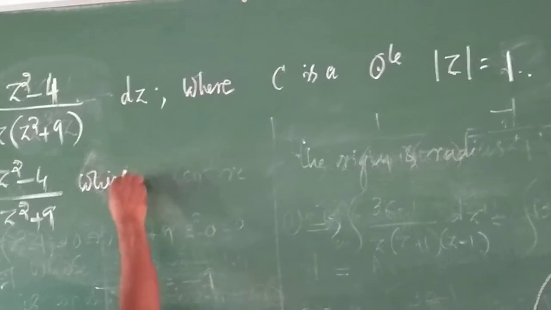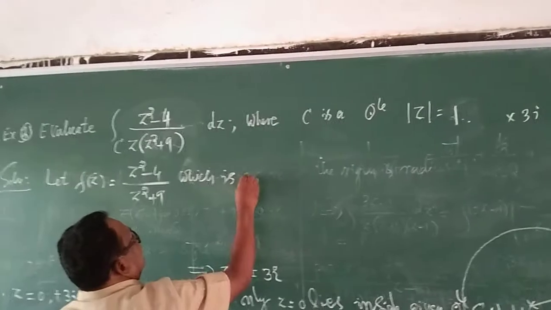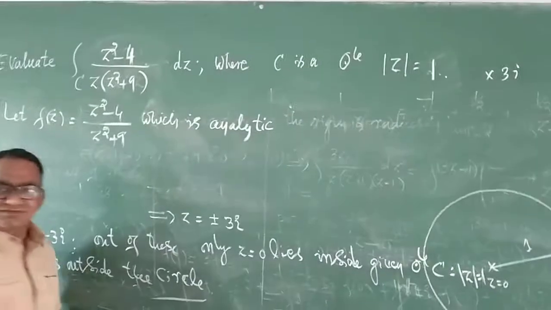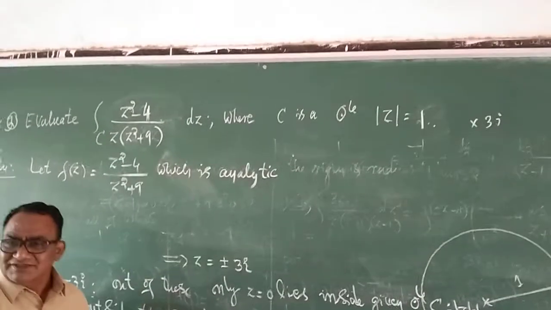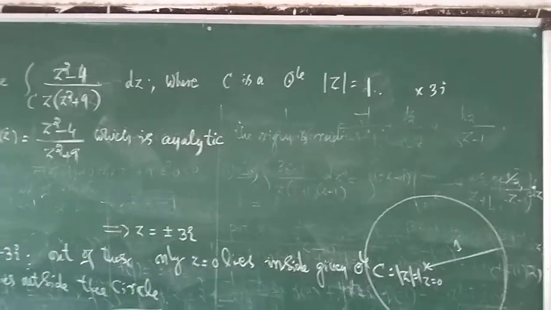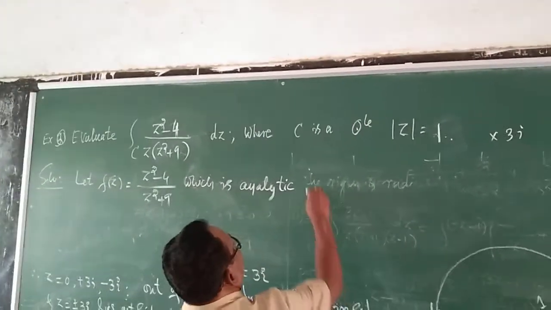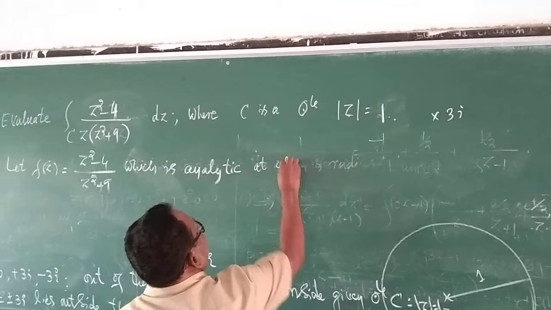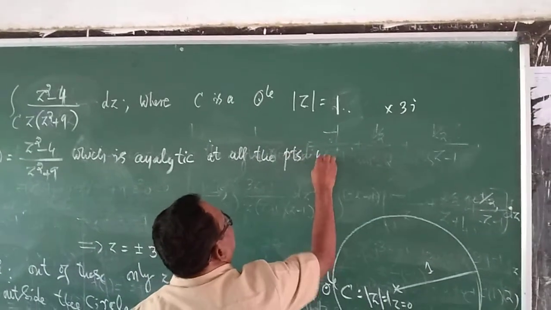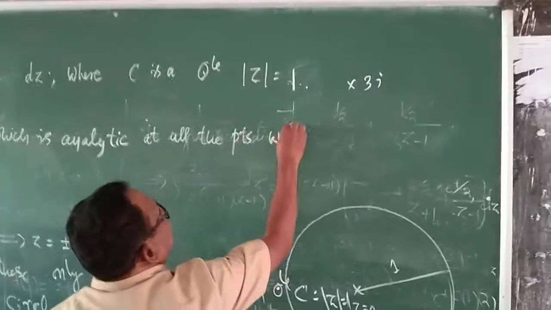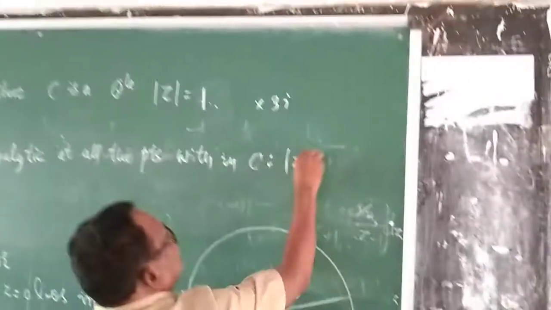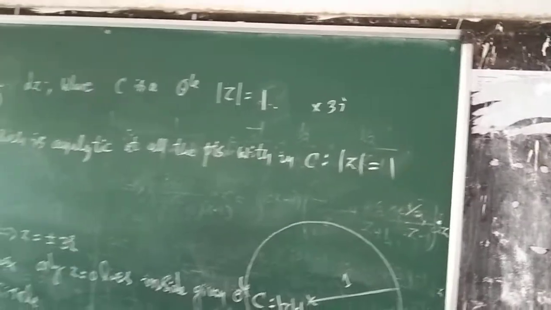Why is it analytic? Tell me. It is a rational function. Rational function is always analytic. Standard analytic function it is, which is analytic at all the points within the given circle, within C, whose equation is mod z is equal to 1.